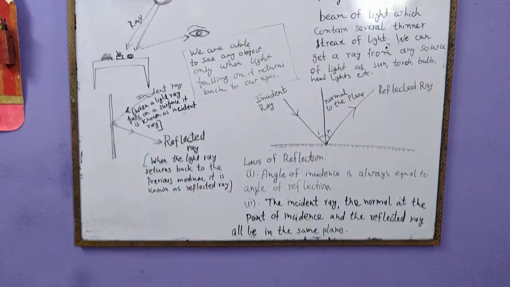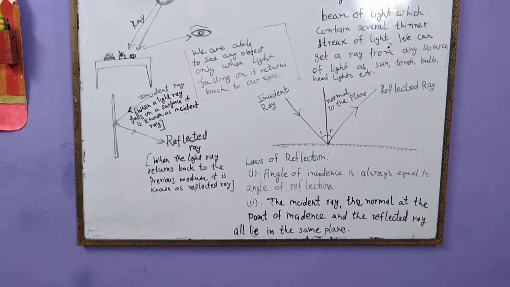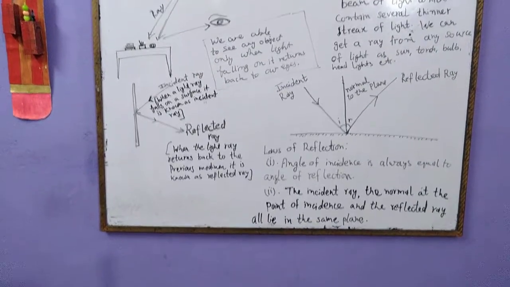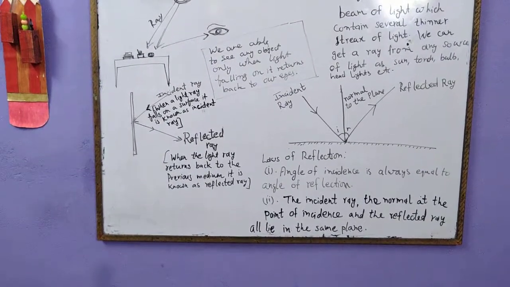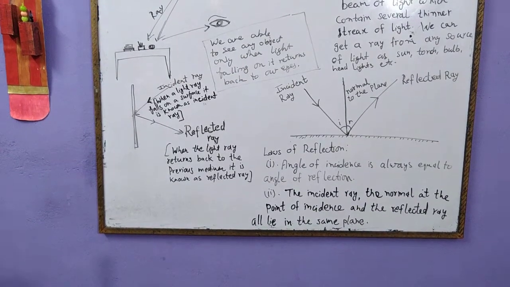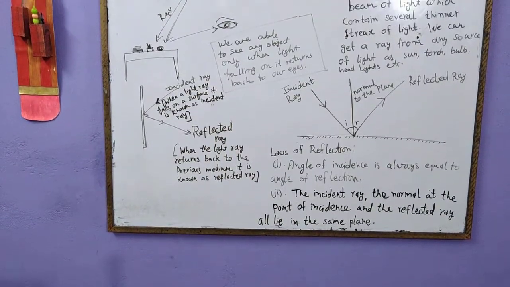For example, just imagine a dark room which has no light in it. It is completely dark. So are you able to see any object there? No, we are not able to see the object in that room. Why? Because it has no light. How does light help us to see the object?